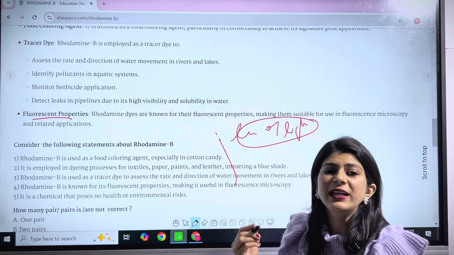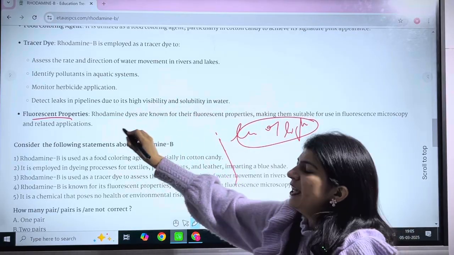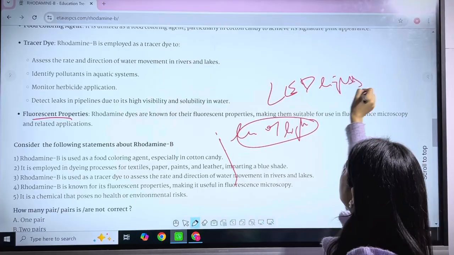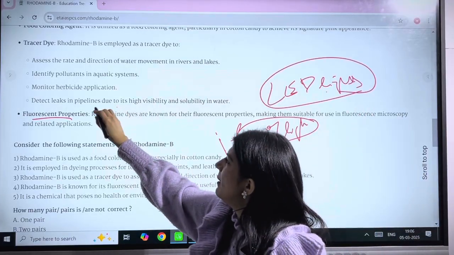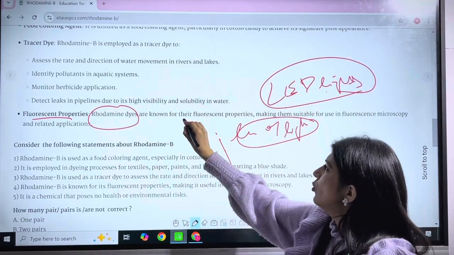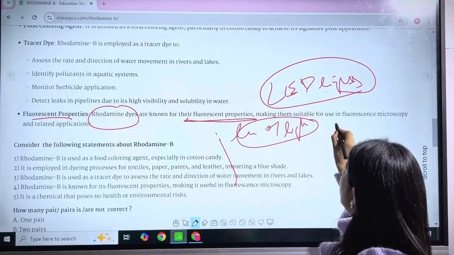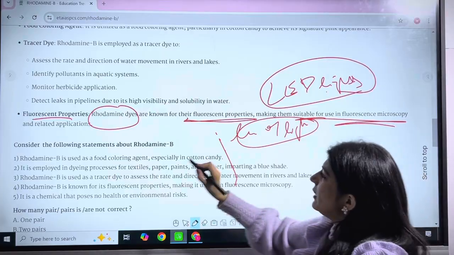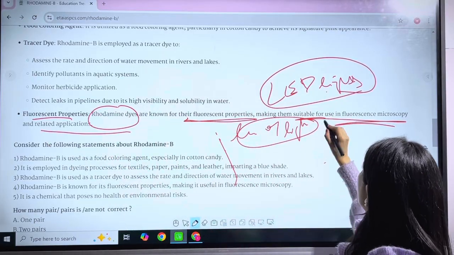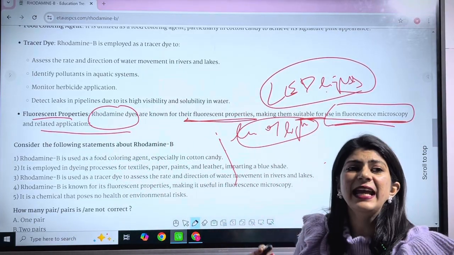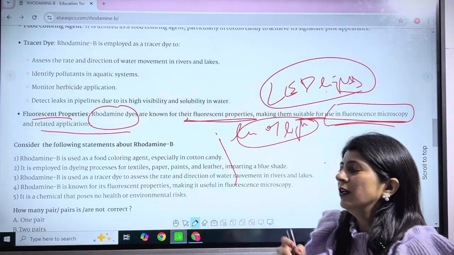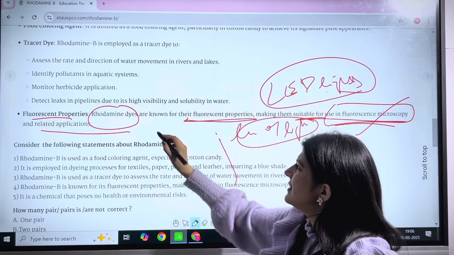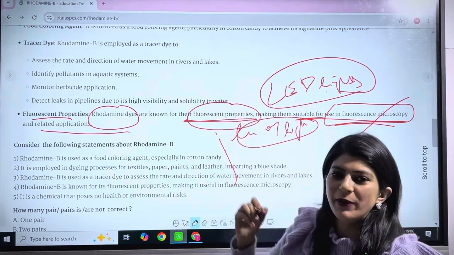The most important example related to fluorescence is the use of LED lights. So the rhodamine dyes are used for their fluorescent property, making them suitable for fluorescence microscopy. This is important. This rhodamine B is used in fluorescence microscopy because of its fluorescent property.